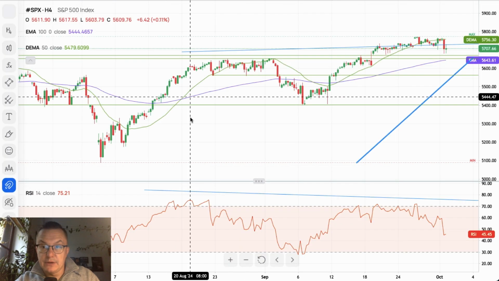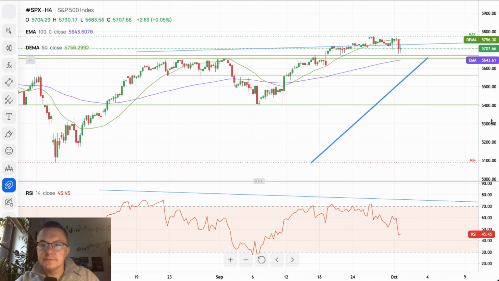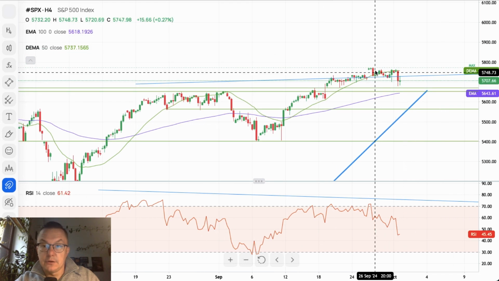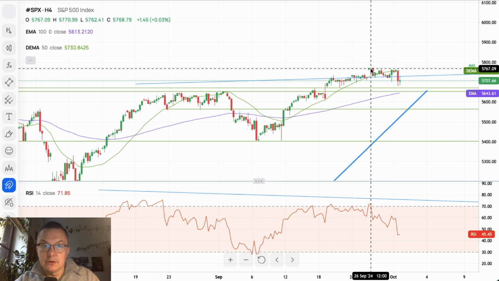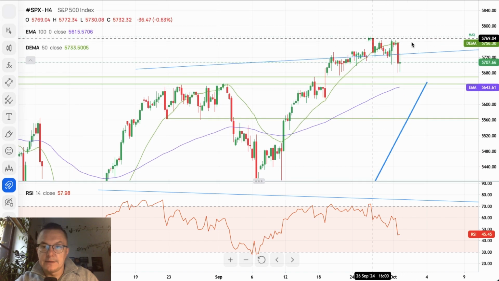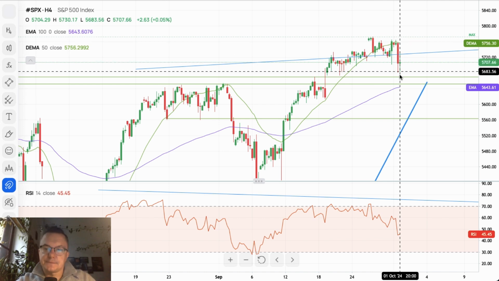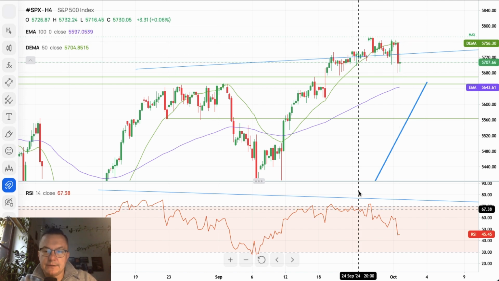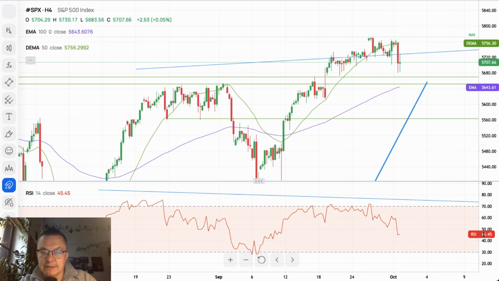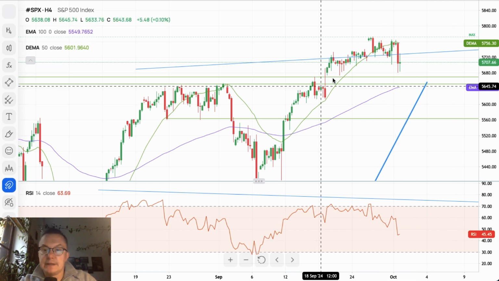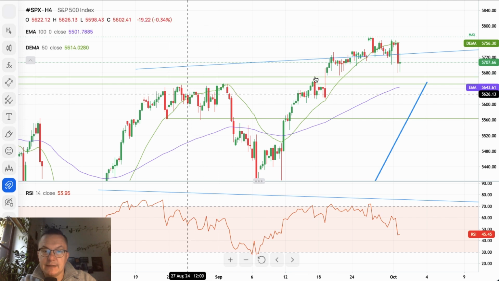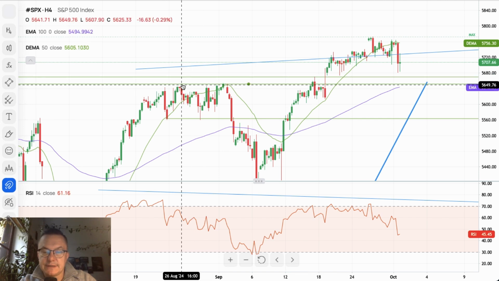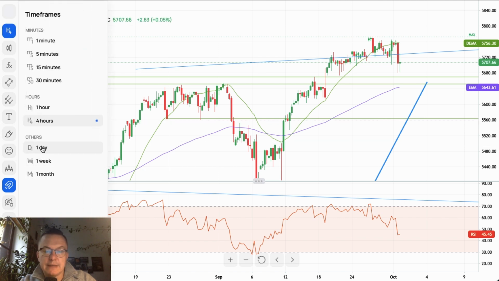Let's see what the S&P 500 is doing, and on a 4-hour chart you can see on the S&P 500 that we've done the rally towards the 5,800 points. We got the rally towards this level, but the high was 5,772, and then we got pretty nice rejection to the downside from the extremely overbought market conditions. We went towards the level of 45 points only, but the technical support at 5,670 and 5,649 has not been violated just yet on a 4-hour chart, so the outlook still remains bullish.